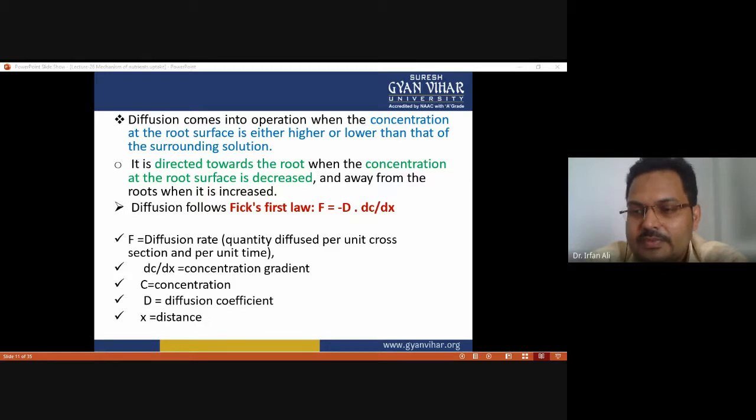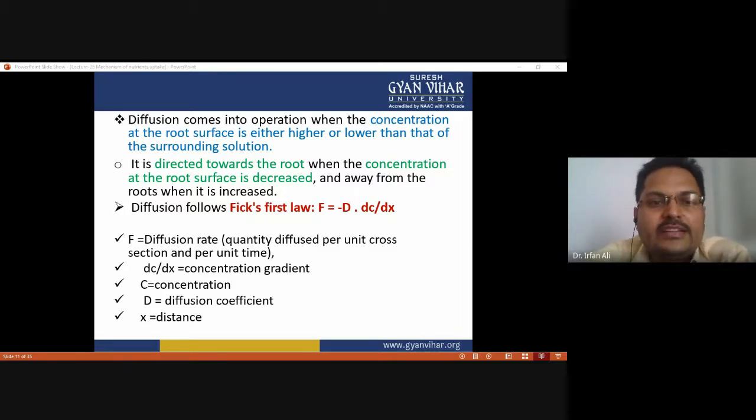How does it decrease? The absorbed nutrient is continuously transported away from the root; it cannot accumulate in the root or root hair. If it continuously goes toward the stem and leaves, it maintains the continuous flow of ions into the root by diffusion.